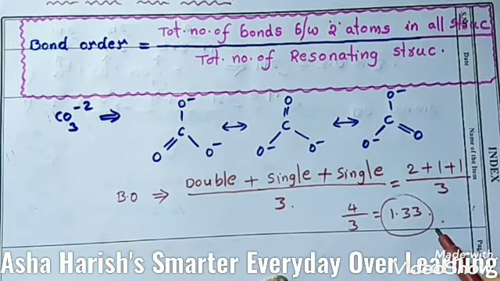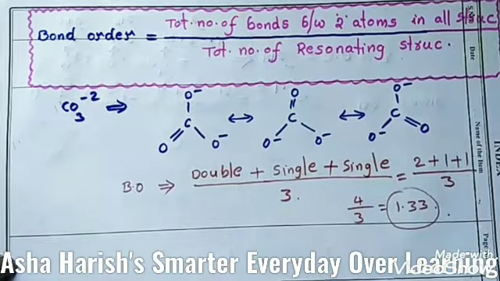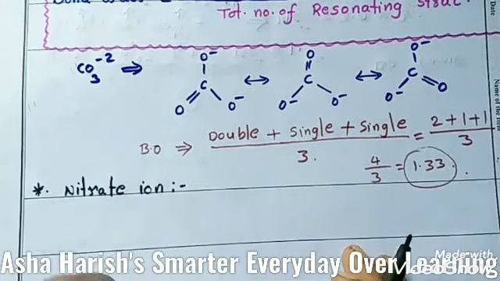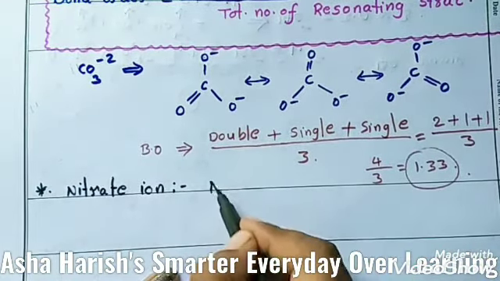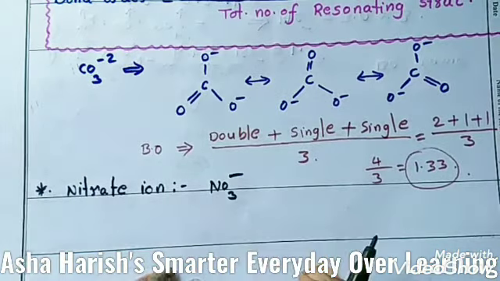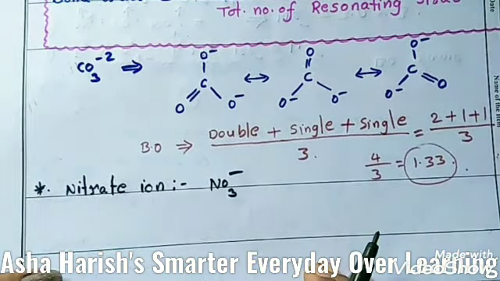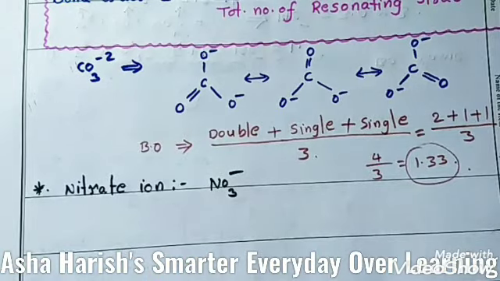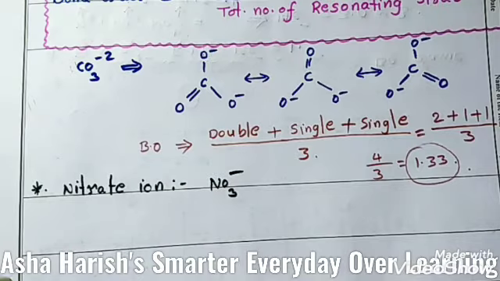Okay, let's see the next example. For nitrate ion, NO3 minus. Okay, let's draw the resonance structures of this nitrate ion. Then only we can calculate the bond order.